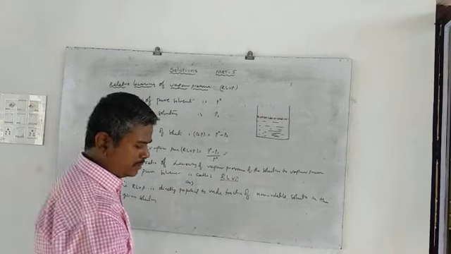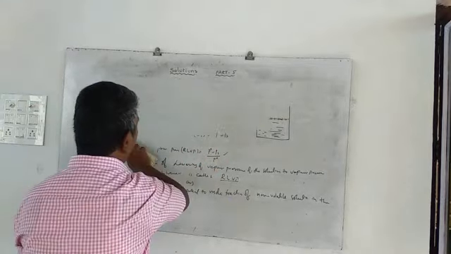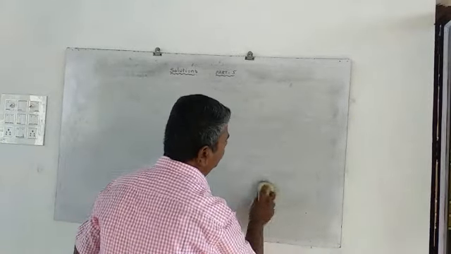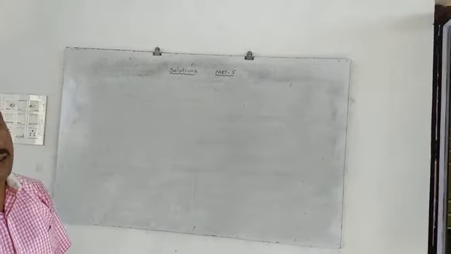Once observe. According to the definition, relative lowering of vapor pressure is directly proportional to which one? The mole fraction of the solute.